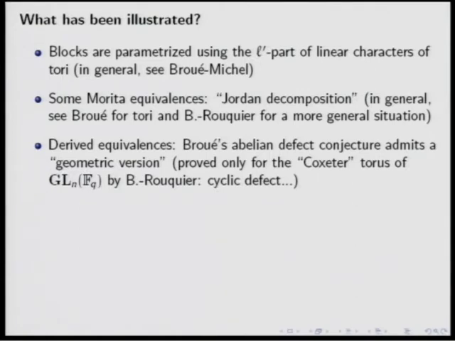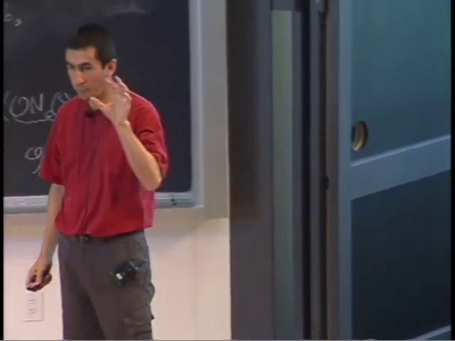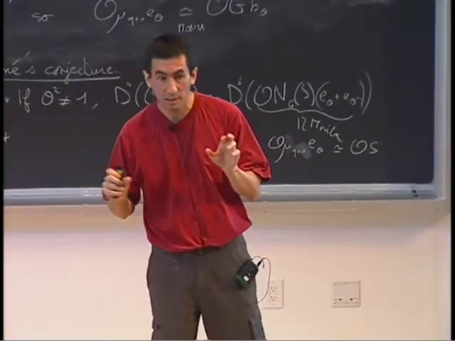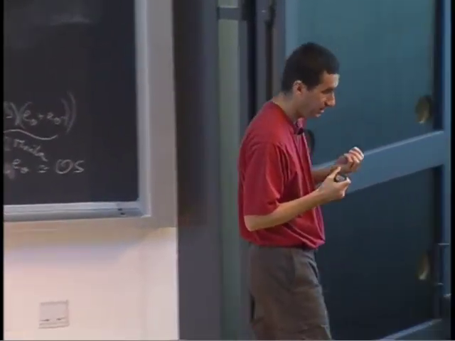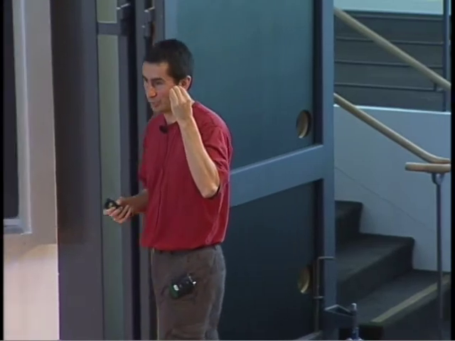But even if it's cyclic defect, we have only proved cyclic defect, I want to make some point about this geometric version of Broué's conjecture or about this Jordan decomposition. In my mind, the spirit of Broué's conjecture is to reduce the representation theory of a big group to the representation theory of a small group, the normalizer of the subgroup. If for proving this derived equivalence, or in some cases Morita equivalence, you need to know exactly what is the representation theory of G, in some sense, what is the point?